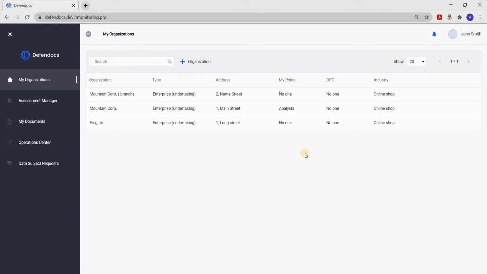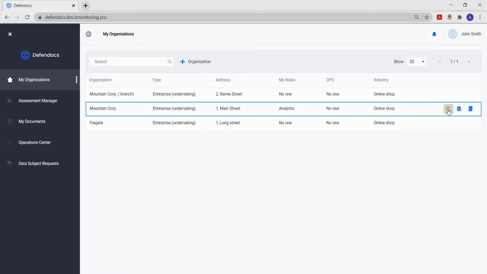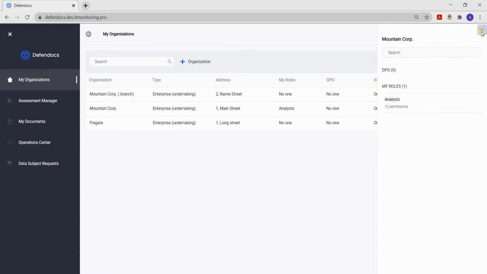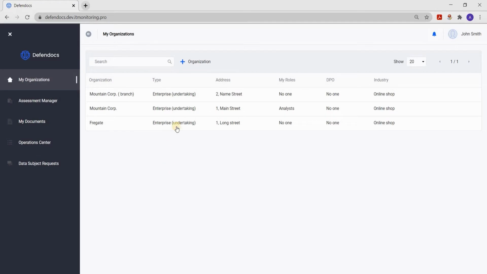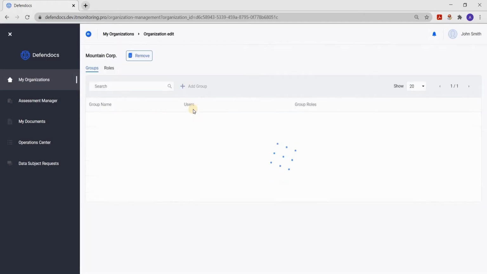Start with filling in the first organization. Here you can see a summary of it. Its details, all of them are editable. Within each organization, there is a set of users that can be managed. You are the administrator and DPO of this organization.